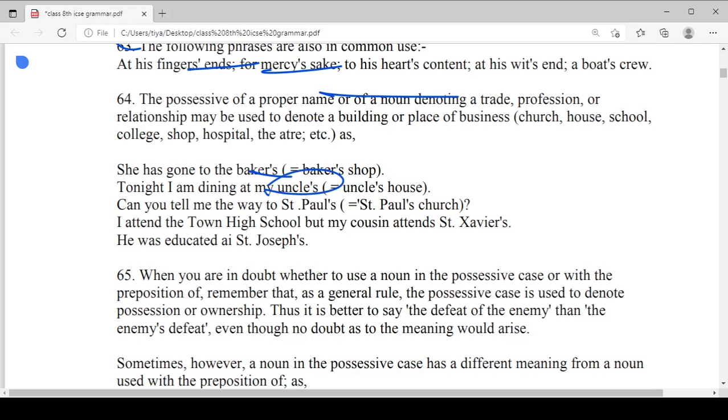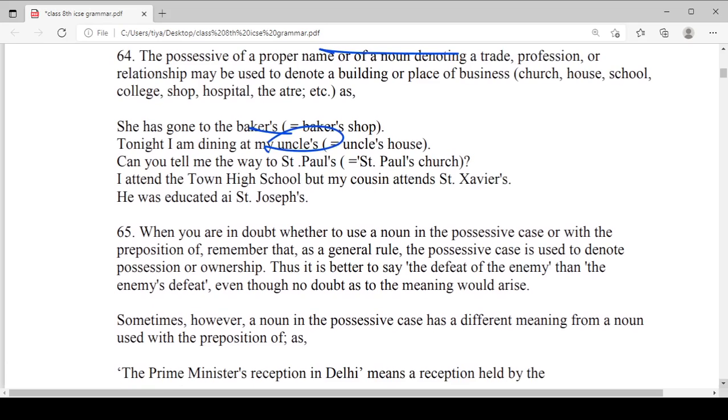So these nouns are referring to another person or place, like baker's referring to a baker's shop, uncle's referring to an uncle's house, Saint Paul's referring to Saint Paul's church, Saint Xavier's referring to Saint Xavier's church. So these nouns are referring indirectly.